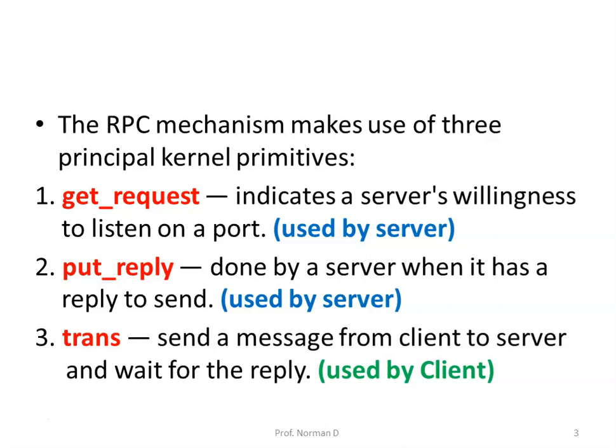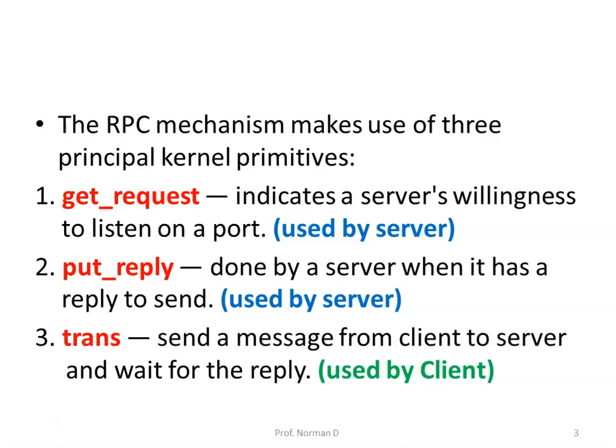Now the first one, that is get request, indicates a server's willingness to listen to a port. Put reply is done by a server when it has a reply to send. Trans sends a message from client to server and waits for the reply. Now the first two, that is get request and put reply, are used by servers, whereas the third one, that is trans, is used by clients to transmit a message and wait for a reply.